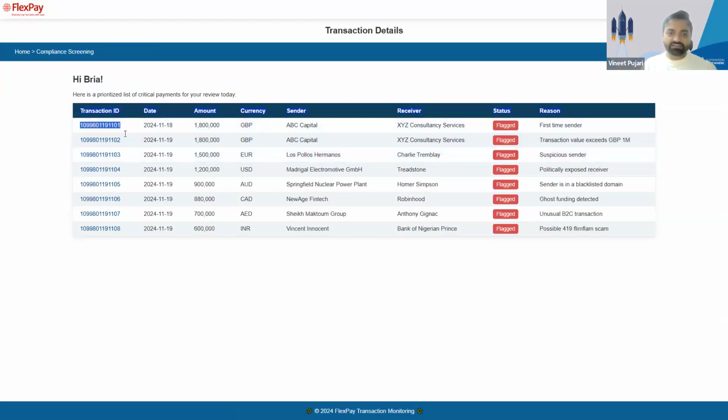Like first time senders, there's no reason why, unless they are in some kind of a dodgy list, there's no reason why a finance analyst should be involved in the loop. So this will be automatically processed the next time when we allow the AI agent to do completely autonomous processing, right?